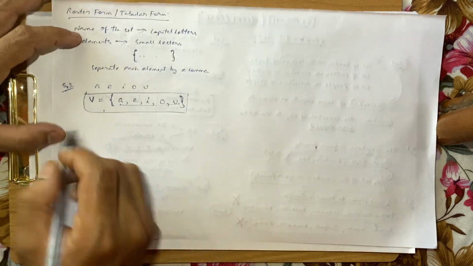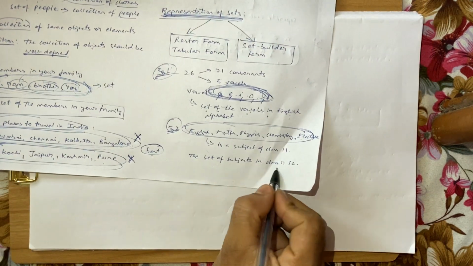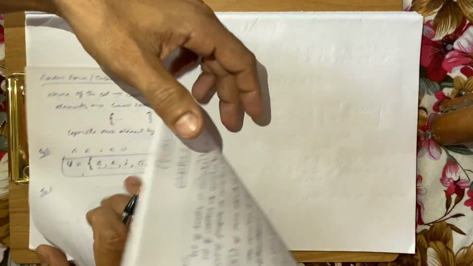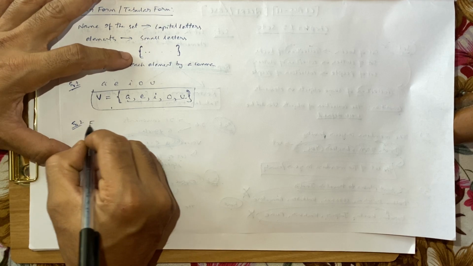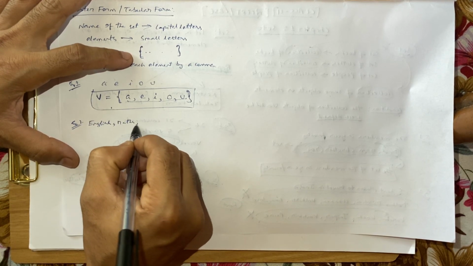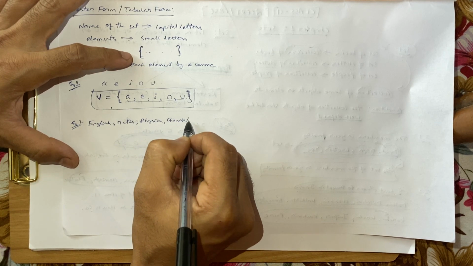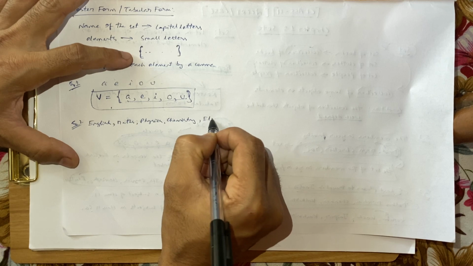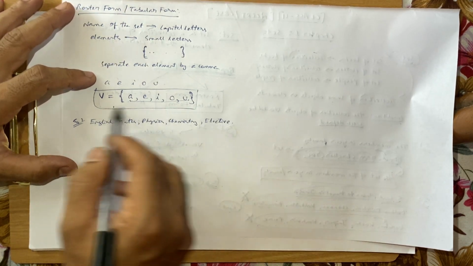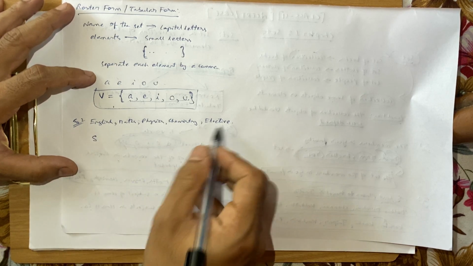Now, if we talk about example number 2, example number 2 was the set of subjects in class 11 science, right? So what were the subjects? These are the elements: English, maths, physics, chemistry, and elective, right? So let's say the name of this set is S, because these are the subjects in class 11.